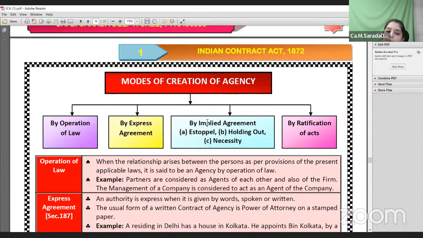Next, by express agreement means a power of attorney will be drafted by the principal, appointing an agent and giving him all power to conduct the business on behalf of the principal. And next, by estoppel, by holding out, and by necessity. These are a few other things.